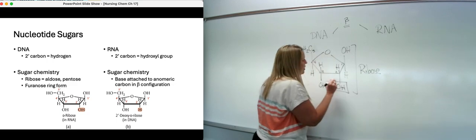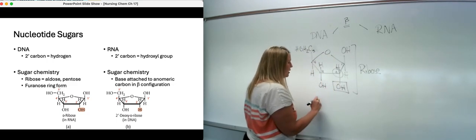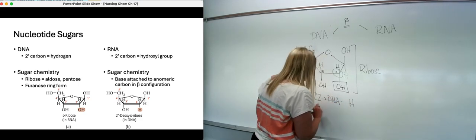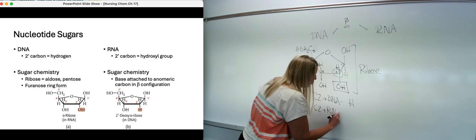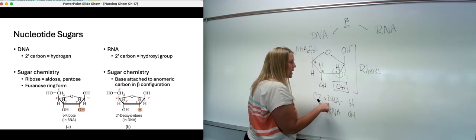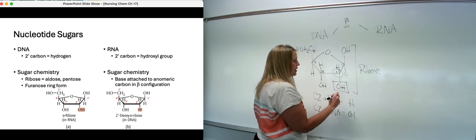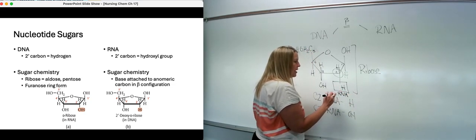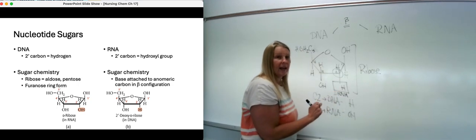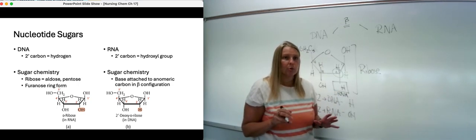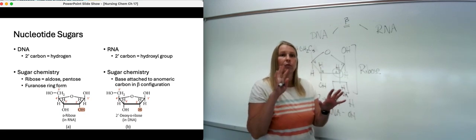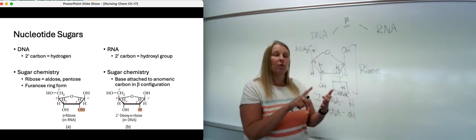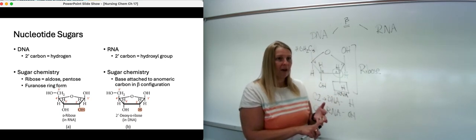Now, carbon 2, that is the difference. So if you notice carbon 2 here, C2 in DNA will just be a hydrogen. C2 in RNA will be that OH, so deoxy. So here, as we've drawn this as an OH, this is RNA. If we change this to just an H, now we have DNA. That is the difference between the sugars in DNA versus RNA. That's the difference. That's the only difference. So if you notice, they're both in the furanose form, they're both in the beta form, they both have OH groups.